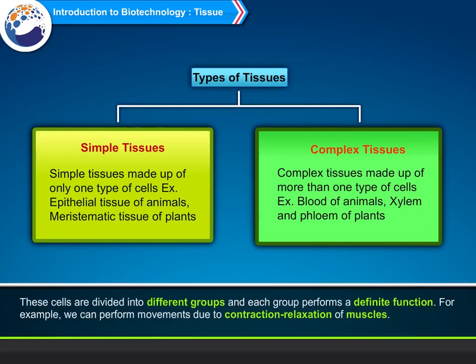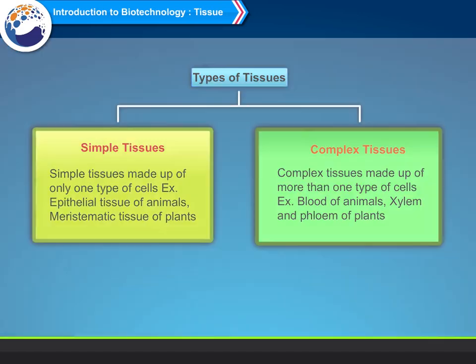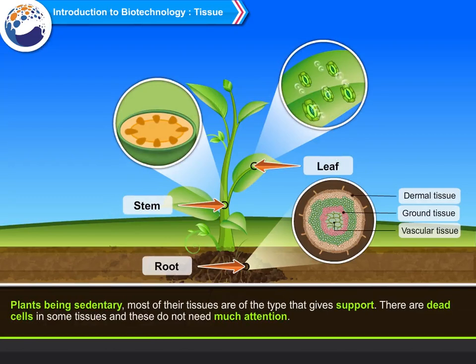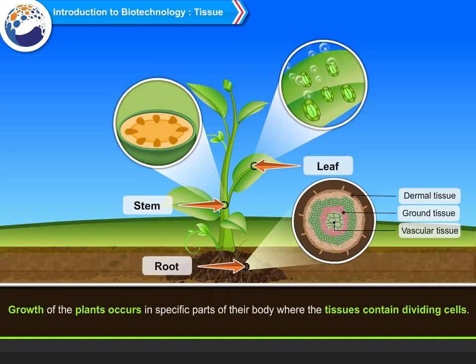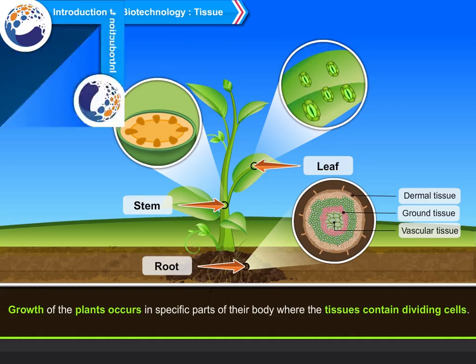These cells are divided into different groups and each group performs a definite function. For example, we can perform movements due to contraction, relaxation of muscles. Plants being sedentary, most of their tissues are of the type that gives support. There are dead cells in some tissues and these do not need much attention. Growth of the plants occurs in specific parts of their body where the tissues contain dividing cells.